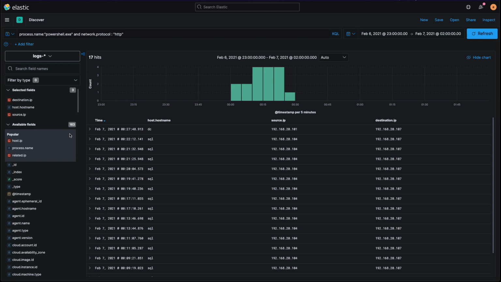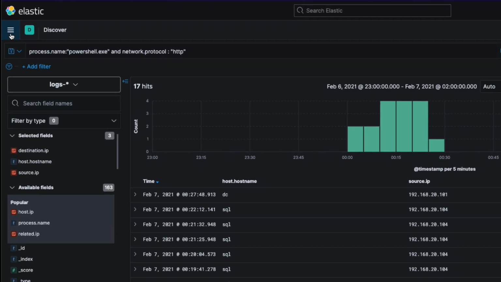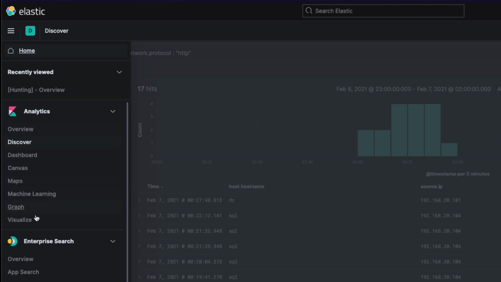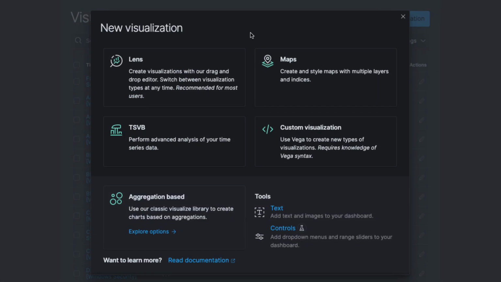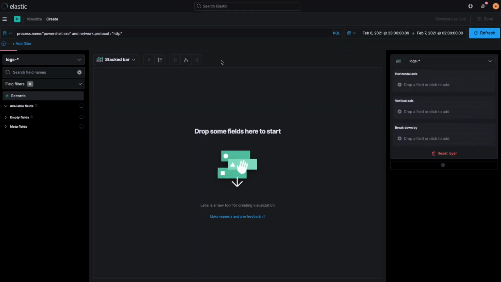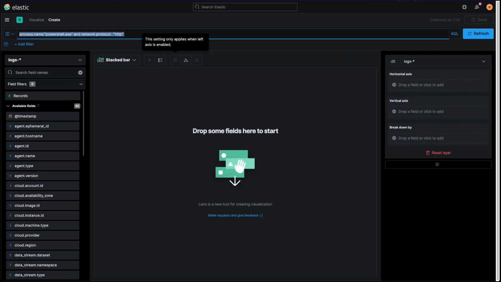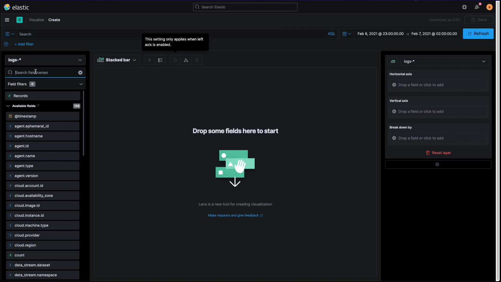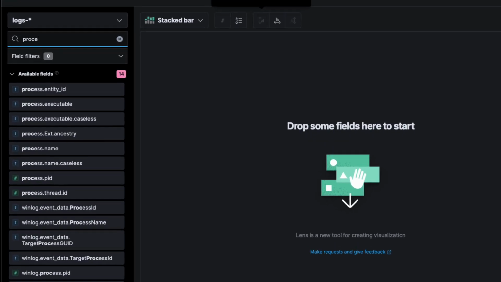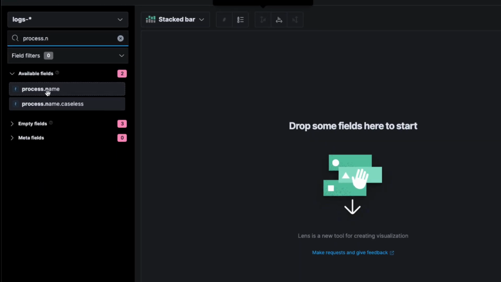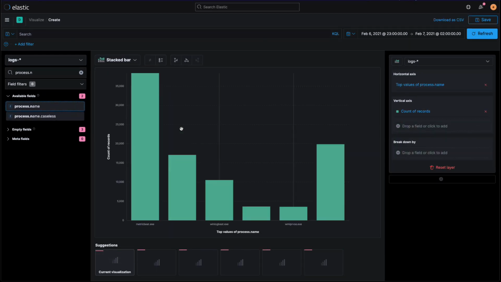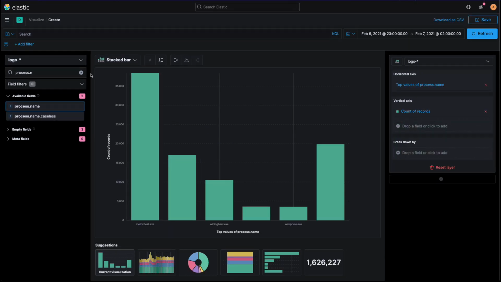Given we now have confidence that the communication is to a command and control server and it's over HTTP, we can find out what the agent is actually called, and we can do this in Lens. Lens is Elastic's drag and drop visualization builder, so let's see if we can quickly find out what we're after. Let's drag process.name in from the left into the main stage. This will show us the total number of records by the process name.